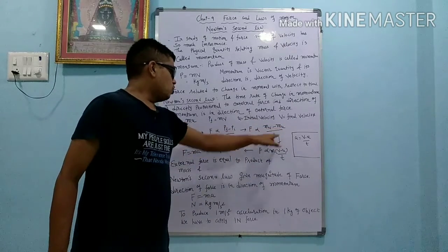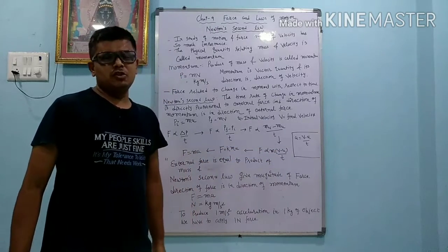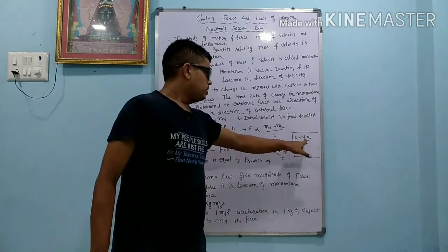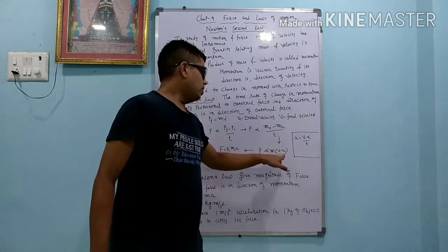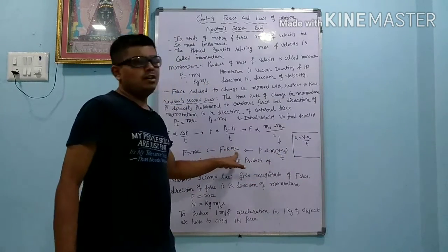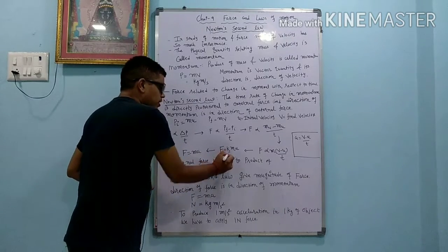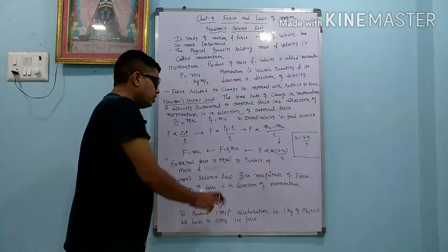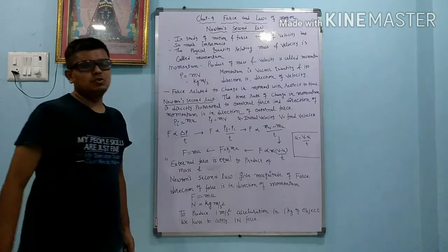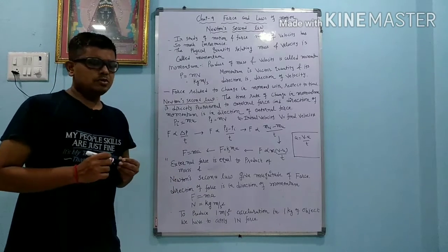Now m is common, so F is proportional to m (v minus u) by t. Dear student, we know the definition of acceleration: a equals (v minus u) by t. So instead of (v minus u) by t we are adding a here, so F equals k m a. For the ideal condition we remove the proportionality and add k, and for the ideal condition k equals 1. So we get the equation F equals m a. This is the second definition of force.